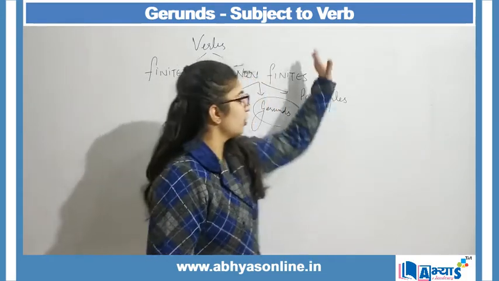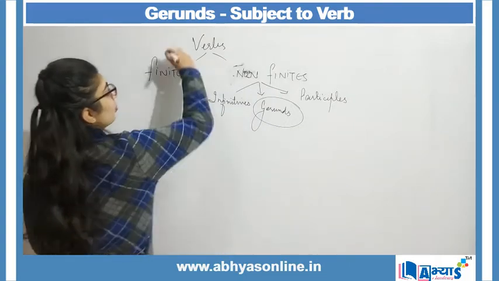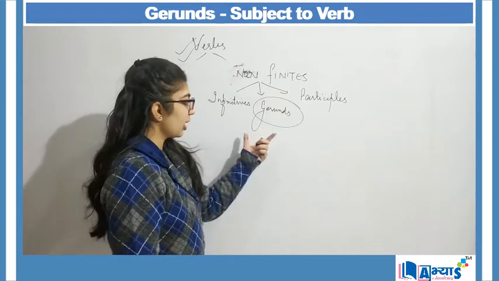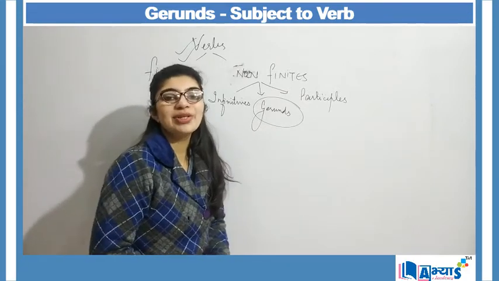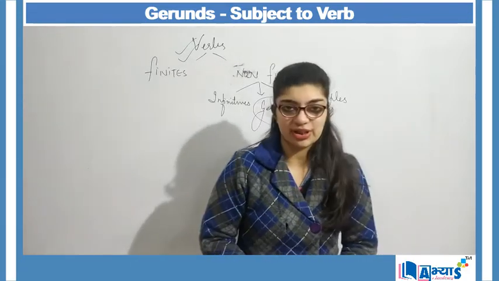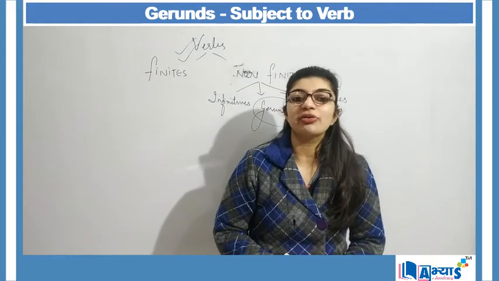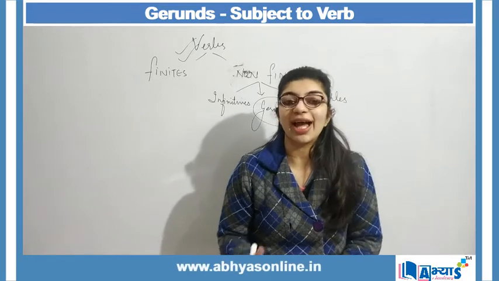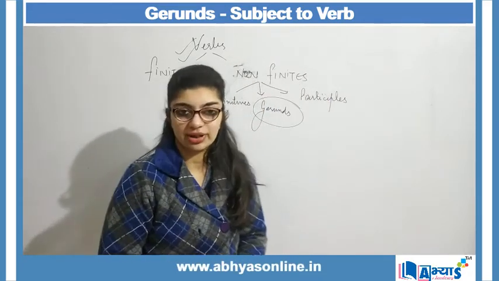Now, gerunds, we know that we are talking about verbs. So even a gerund is a verb, but this is a special verb which ends with ing, and it has a role of both noun as well as verb. So it acts as a noun as well as a verb.